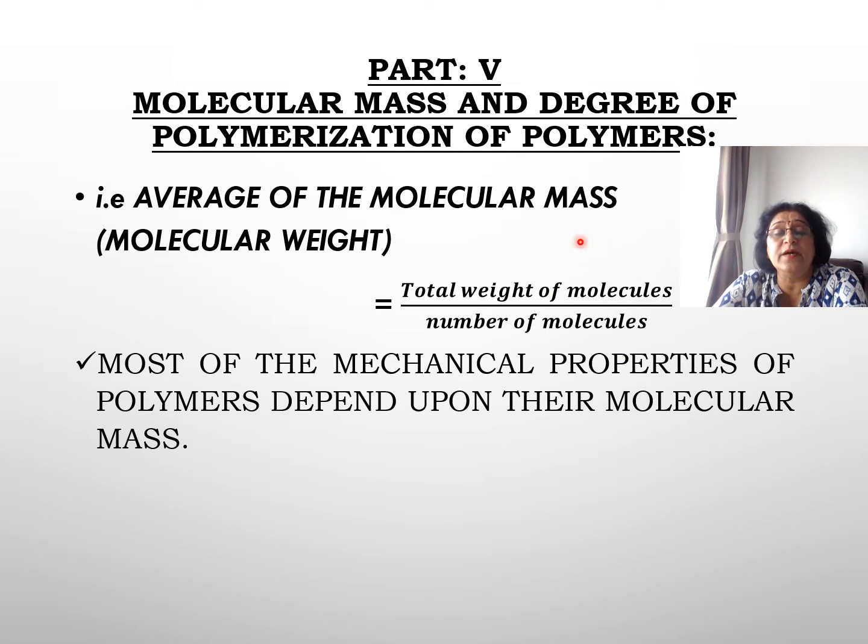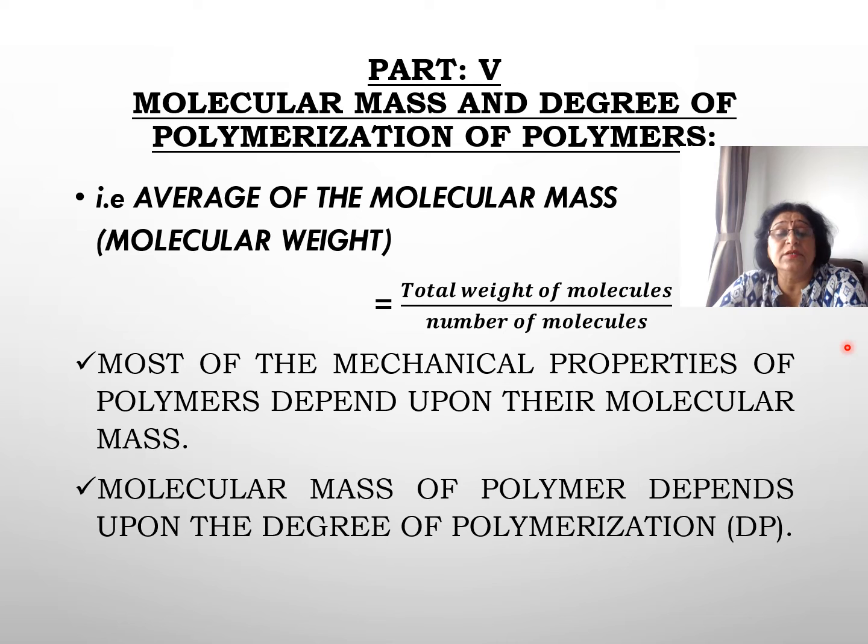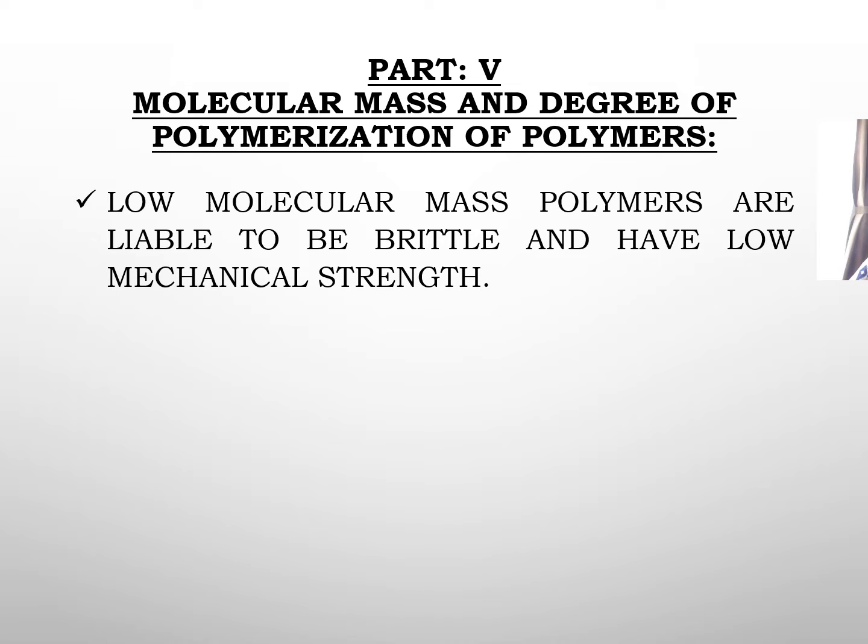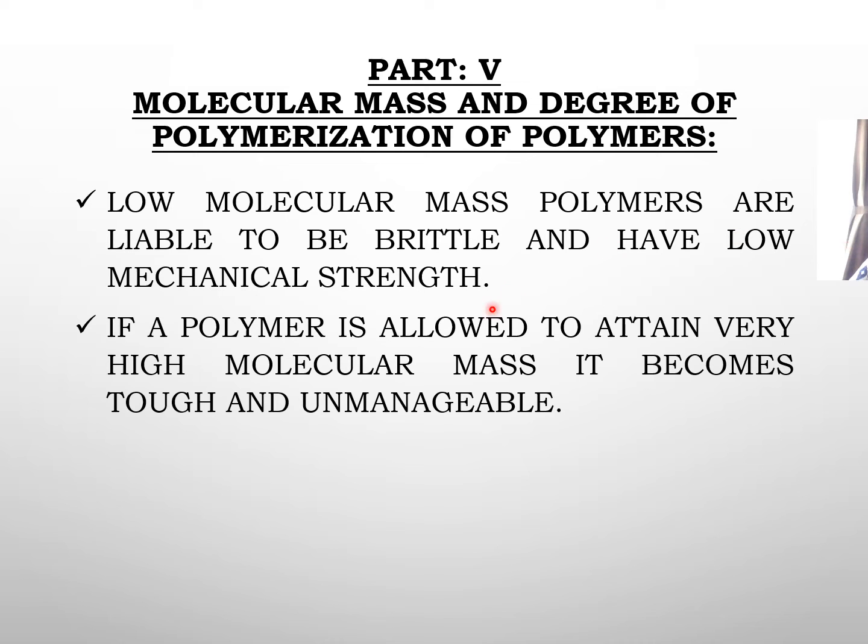But you know, molecular mass is a very important entity for polymers because most of the mechanical properties depend on their molecular mass. Another important aspect is degree of polymerization, because the molecular mass of the polymer depends mostly on the degree of polymerization. Degree of polymerization is the number of monomer units that add up to give the polymers. Low molecular mass polymers are liable to be brittle and have low mechanical strength, and high molecular mass polymers will have high strength, they'll be tough and unmanageable.